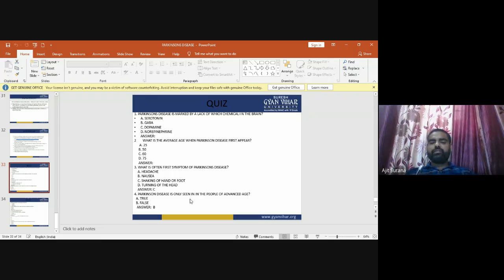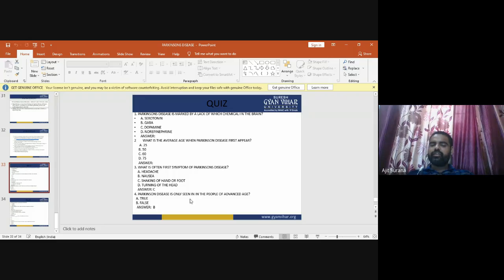Now, question number two: what is the average age when Parkinson disease first appears? Options are A. 25, B. 50, C. 60, and D. 75. The average age when Parkinson disease first appears is 60 years.